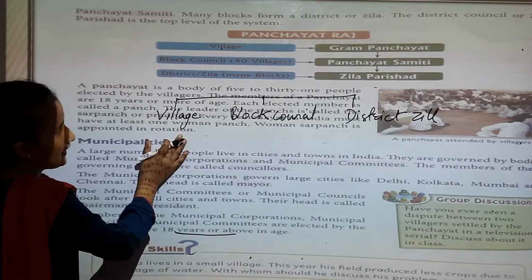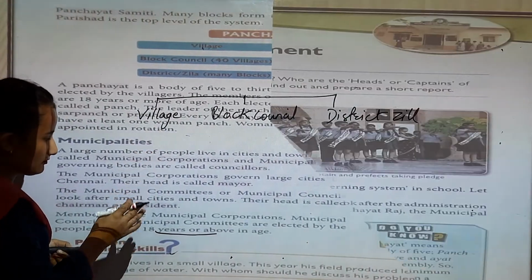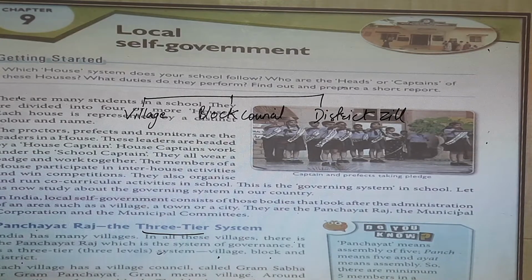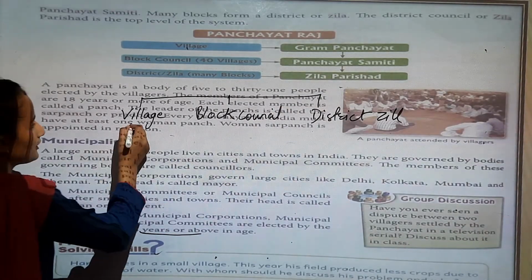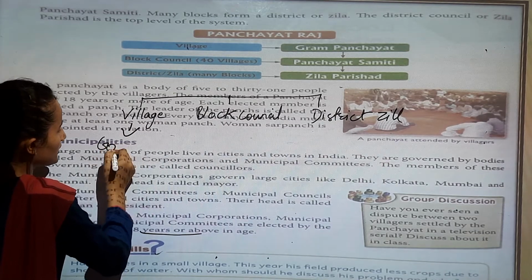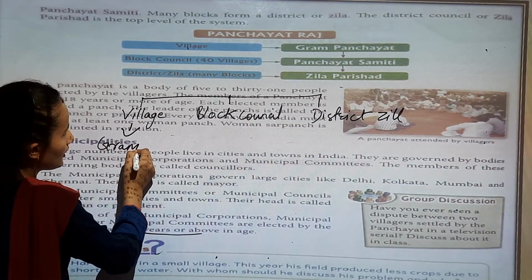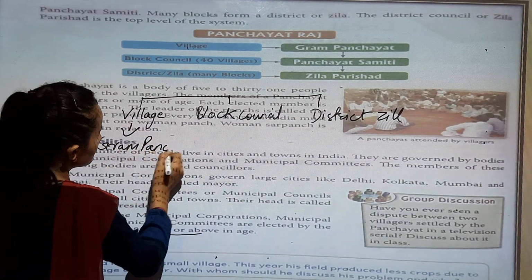In village area you can see there is Gram Panchayat.